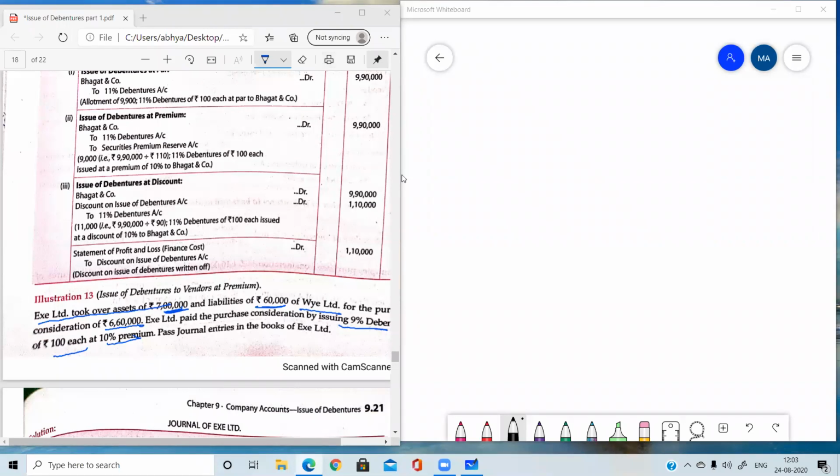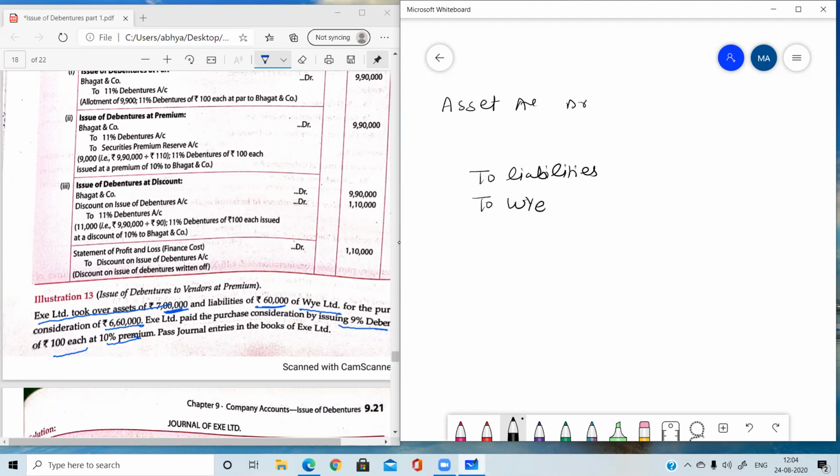Yes, first of all, you need to purchase the business. You can check your answer. So at the time of purchase of business, what is purchased? Asset account debit to liabilities. This is the basic entry at the time of purchase of business. So first of all, you need to do this basic entry.